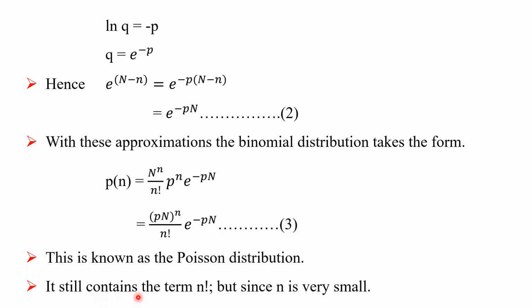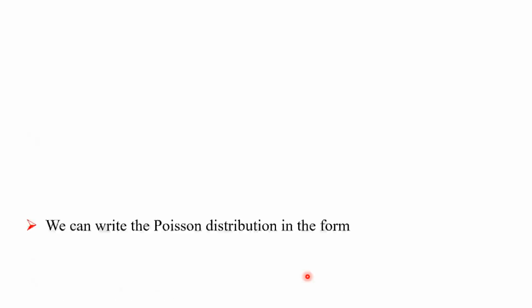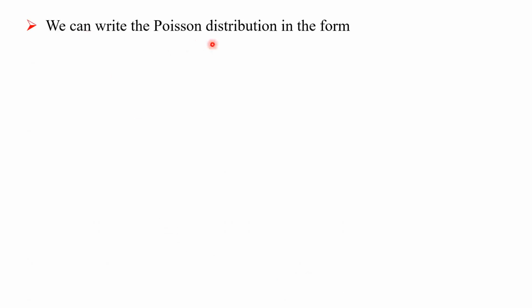Since n is very small, we can write the Poisson distribution in the form Pn is equal to mean value n raised to n upon small n factorial into e raised to minus mean value n.